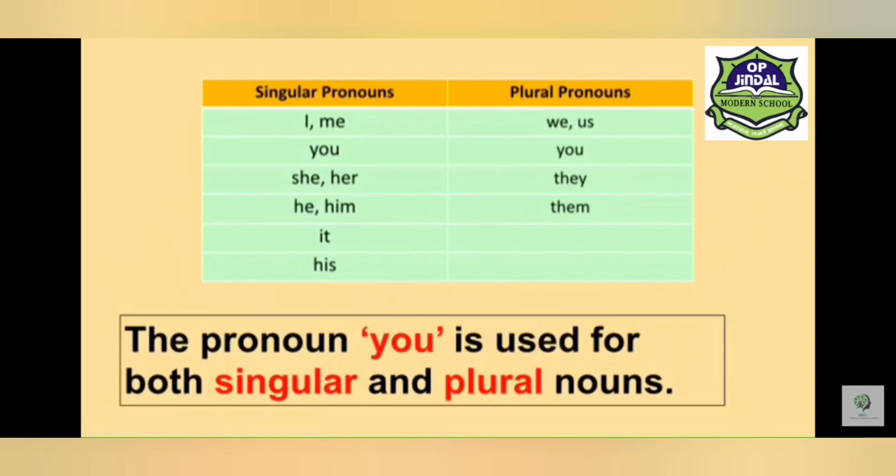These pronouns are used for singular nouns. And for plural nouns, we use plural pronouns such as we, us, you, they, them. One thing you must have noticed is that the pronoun you is used for both singular and plural nouns. You is the only pronoun that we can use with both singular and plural nouns.